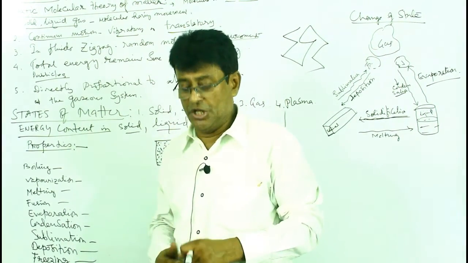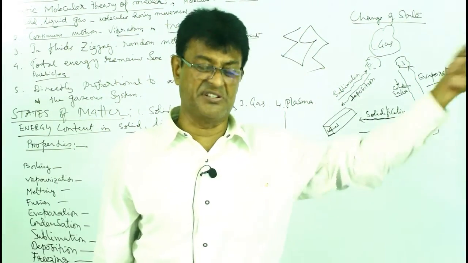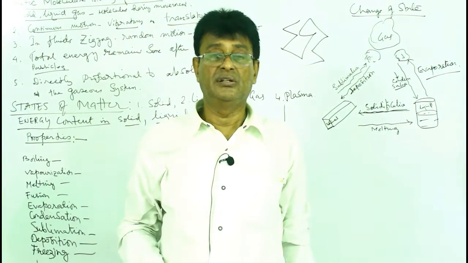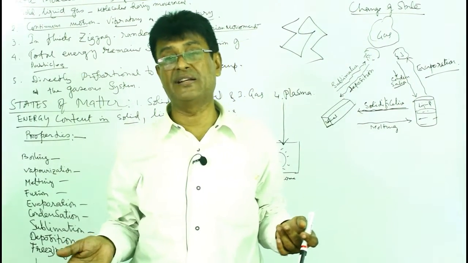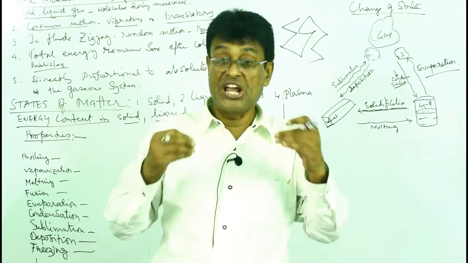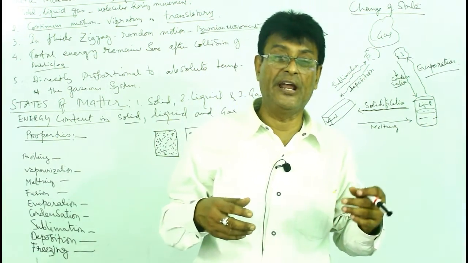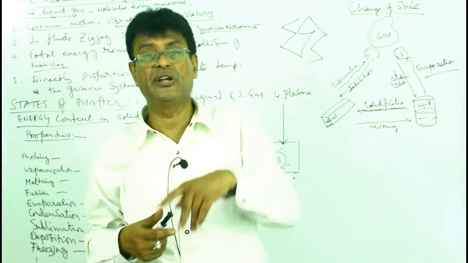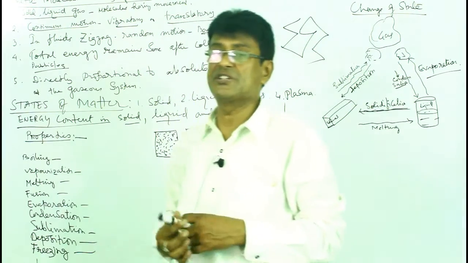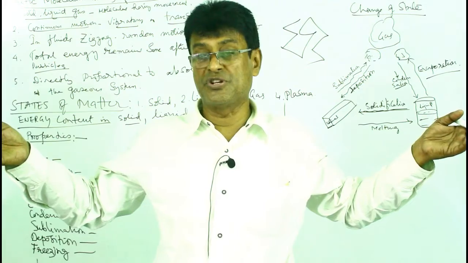Then evaporation. What is evaporation? You have seen in your daily life, looking at the surroundings, the jheels, the lakes, the rivers, the seas, the oceans, wherever there is water, drains, sewage, even the dirtiest water, all water bodies evaporate. What is evaporation? It is the slow and gradual change of the liquid to vapor or moisture, which goes high up into the air and stays as moisture, which is known as humidity. So that is vaporization, evaporation. Evaporation is a surface phenomenon. It happens from the surface, and the wider the surface is, the more the evaporation.